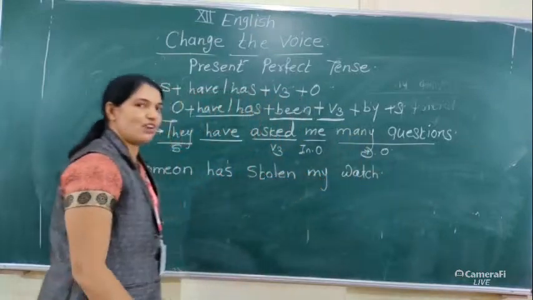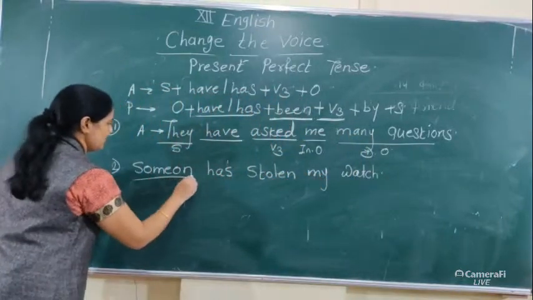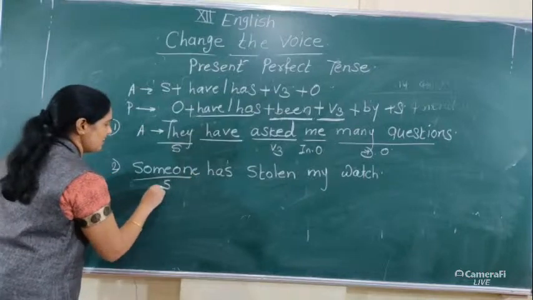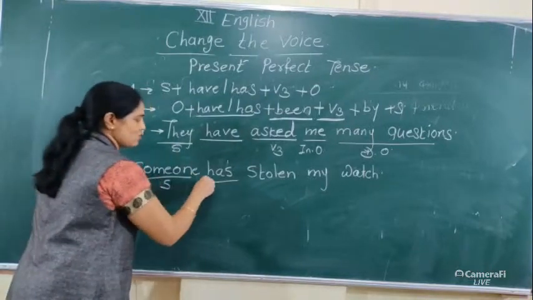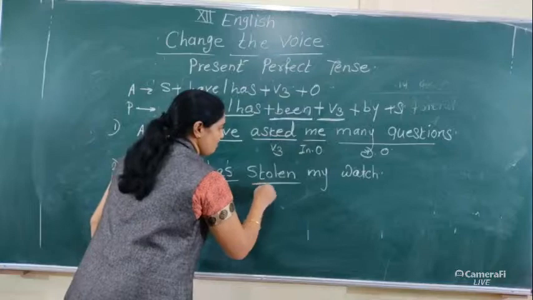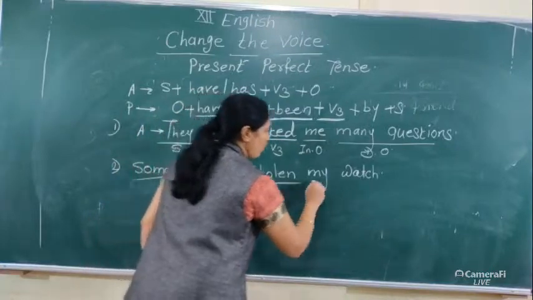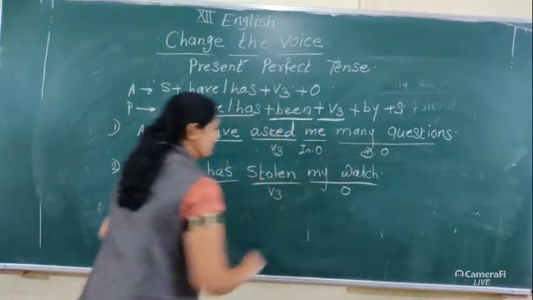First of all, identify the subject. Someone is the subject, has is the helping verb, stolen is V3, and my watch is the object.